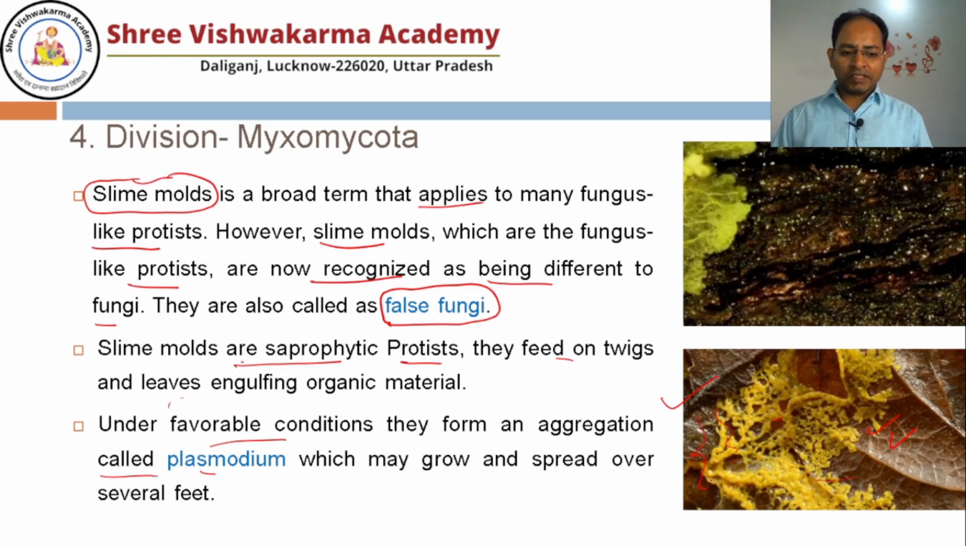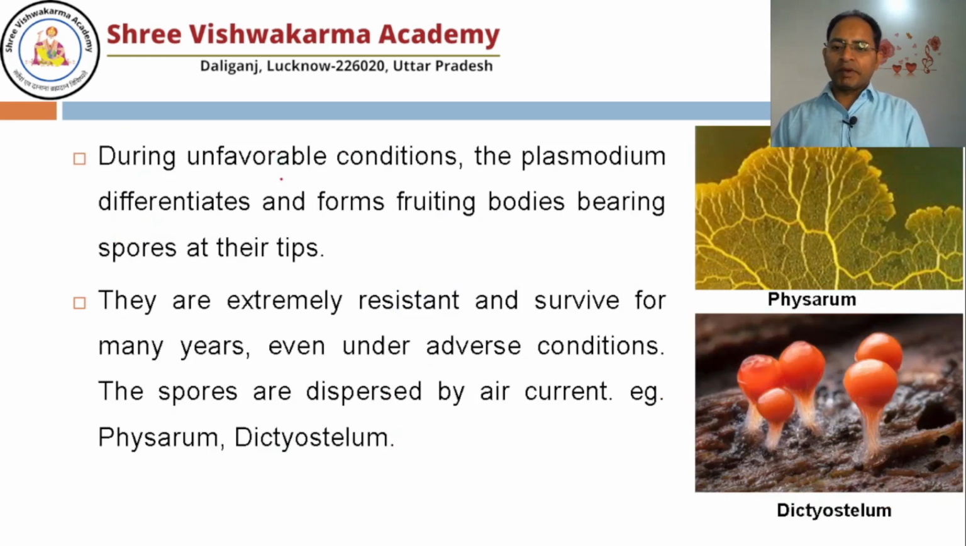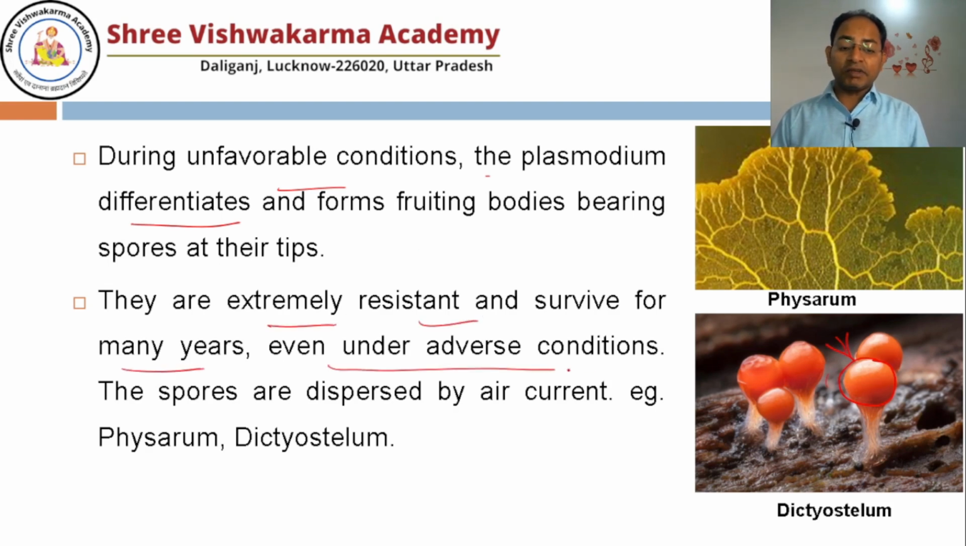And this spreading of the slime mold is known as Plasmodium. Don't get confused with Plasmodium vivax, which is a protozoan, right? So Plasmodium means what? The colony of slime mold. During unfavorable condition, what do they do? The Plasmodium differentiates and forms a fruiting body. It produces the spores, which are spread in the air, and whenever favorable condition comes, they again grow and form the Plasmodium. The spores are extremely resistant and survive for many years even under adverse conditions.